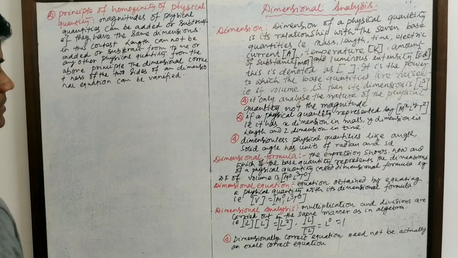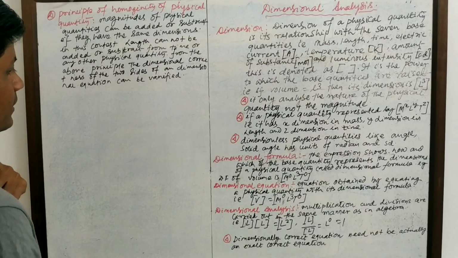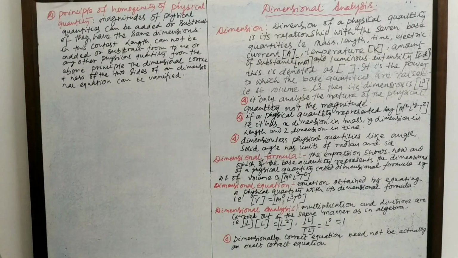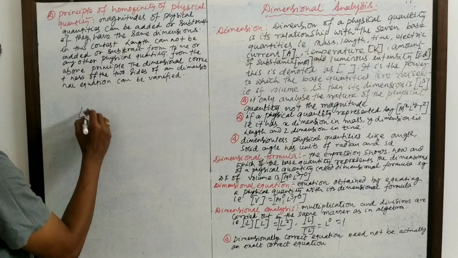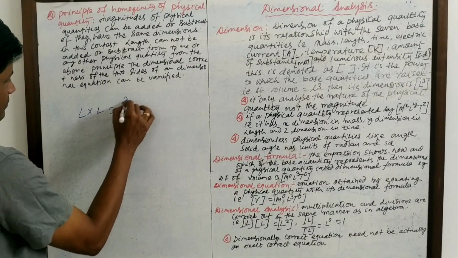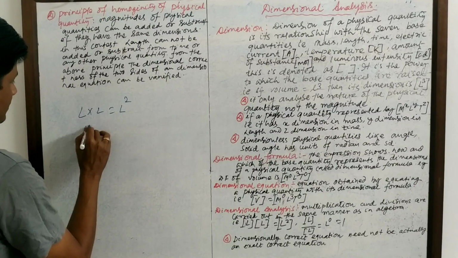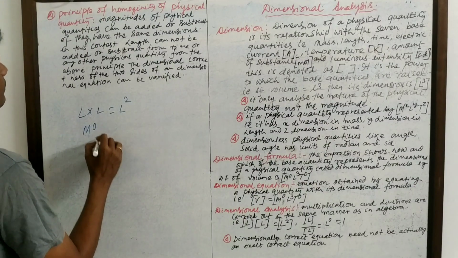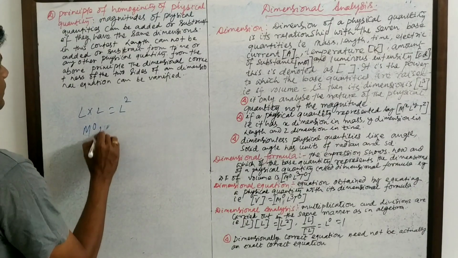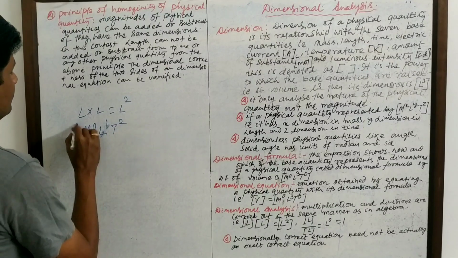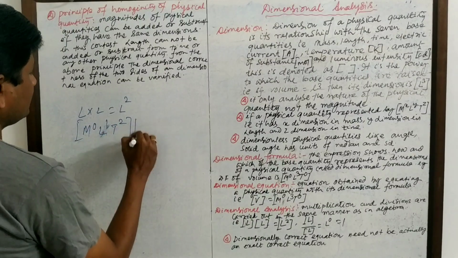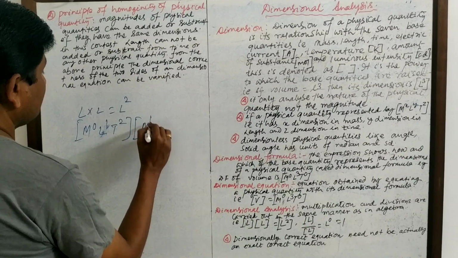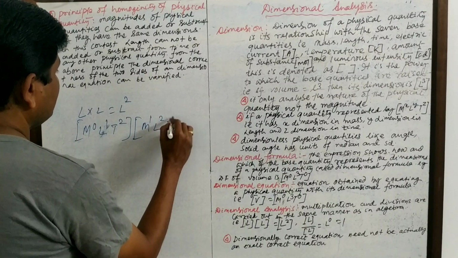In dimensional analysis, multiplication and divisions are carried out in the same manner as in algebra. As we know, L into L is equal to L square. In this way, M0 L1 T2 multiplied by M1 L2 T4.